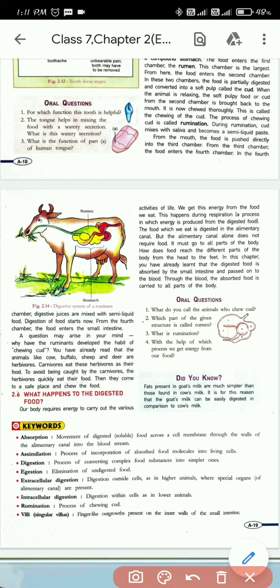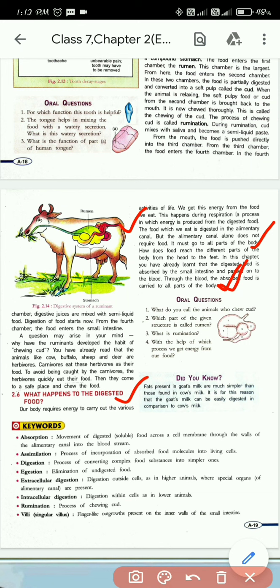So what happens to the digested food? Our body requires energy to carry out the various activities of life. We get this energy from the food we eat. This happens during respiration, a process in which energy is produced from the digested food. The food which we eat is digested in the alimentary canal, but the alimentary canal alone does not require food. It must go to all parts of the body. How does food reach the different parts of the body from the head to the feet? In this chapter you have already learned that the digested food is absorbed by the small intestine and passed on to the blood. Through blood, the absorbed food is carried to all parts of the body.